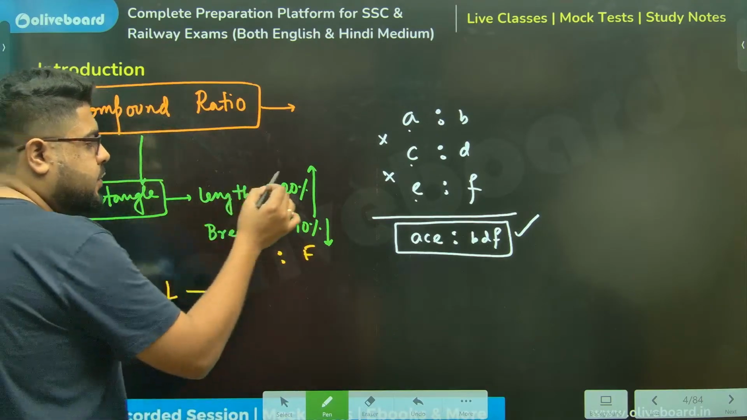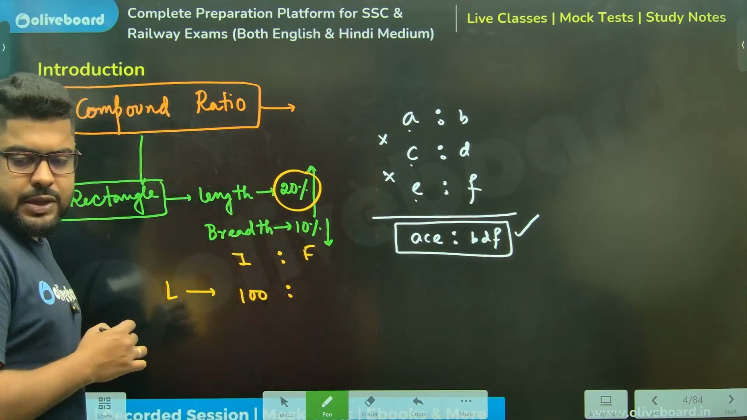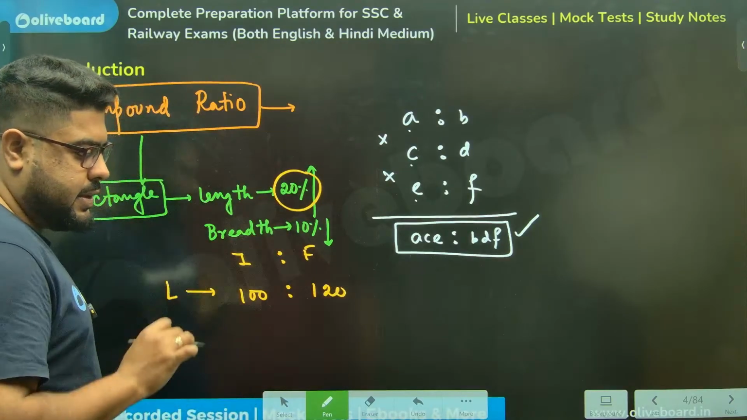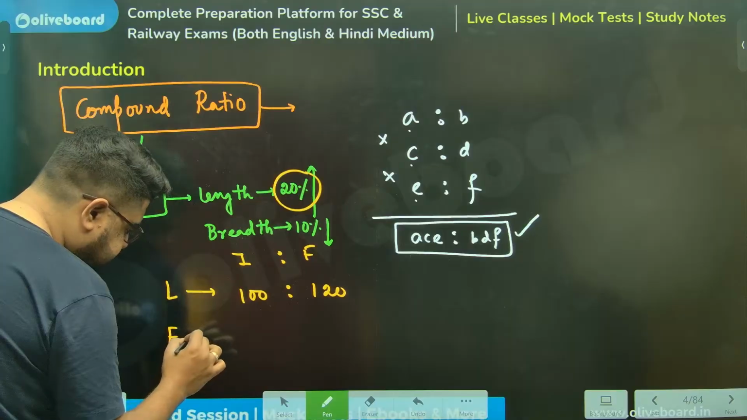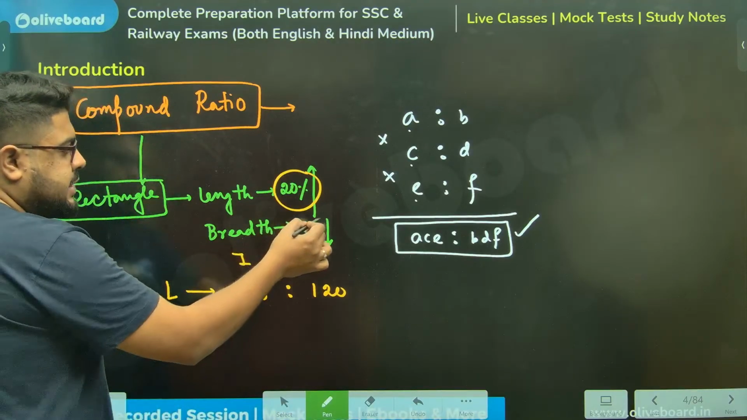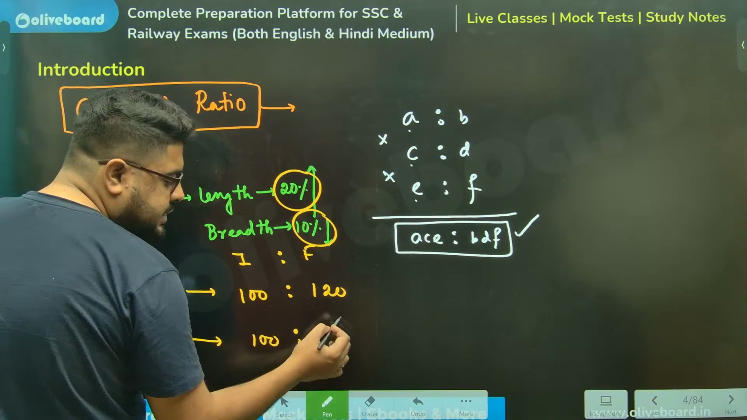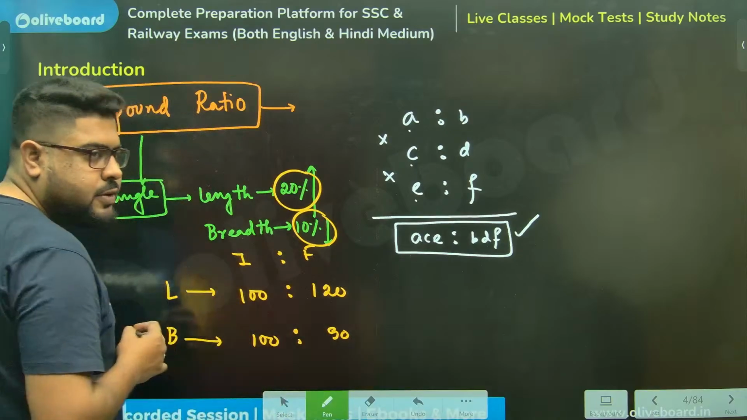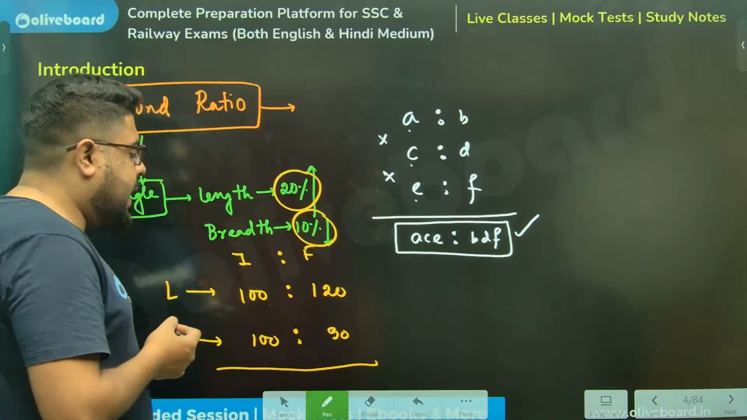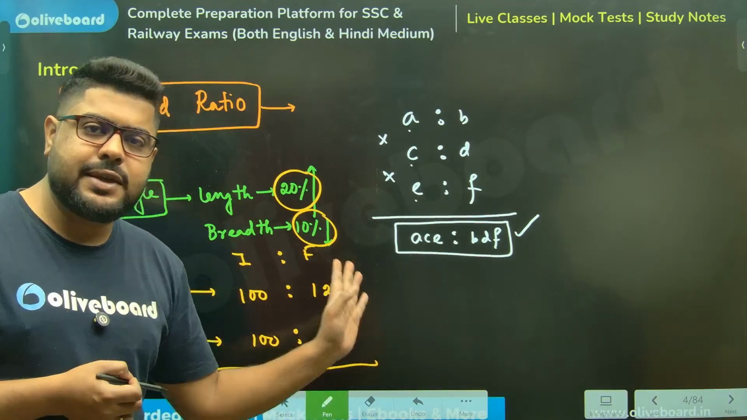Think of this. A 20% increment means if my initial value was 100, the final will be 20% more, meaning 120. Now, breadth. Sorry, extremely sorry. If this has been decreased by 10%, meaning initially it was 100, now it is 90. So do one thing: I can cancel, because ultimately this means 100 by 120. The left side and right side can be cancelled if I want.